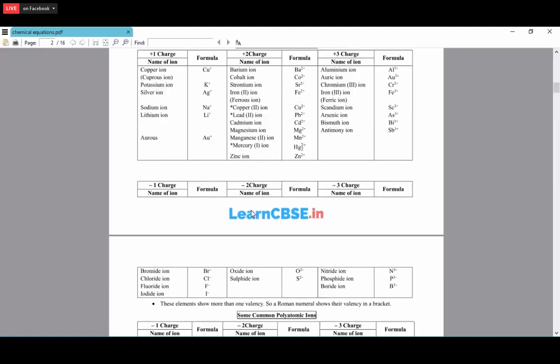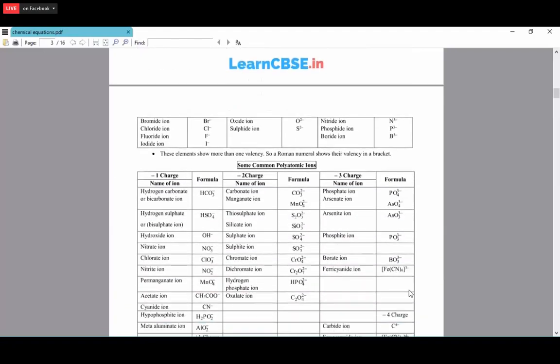-2 charge. This is usually shown by the group 6 elements. Oxide ion O2-, sulfide ion S2-. -3 charge. This is usually shown by group 5. Nitride ion N3-, phosphide ion P3-, boride ion B3-. Then polyatomic ions. Polyatomic means poly, many. So many atoms combine and form a charge of -1, -2.